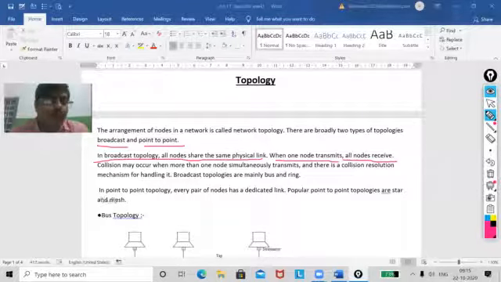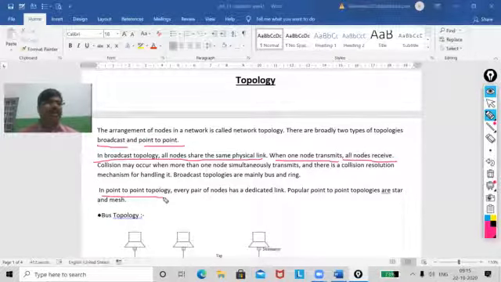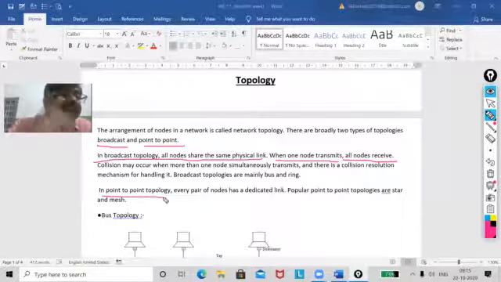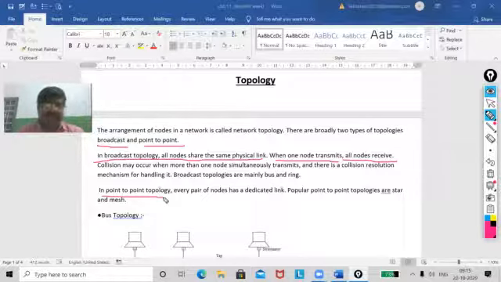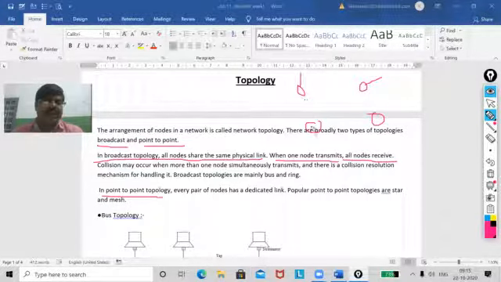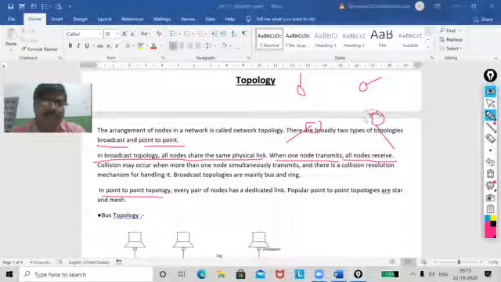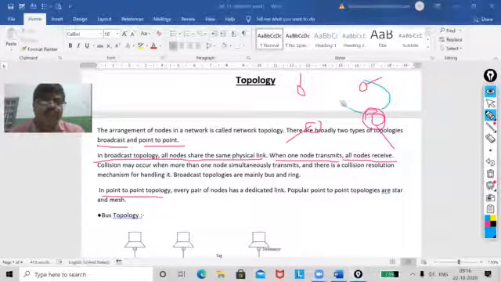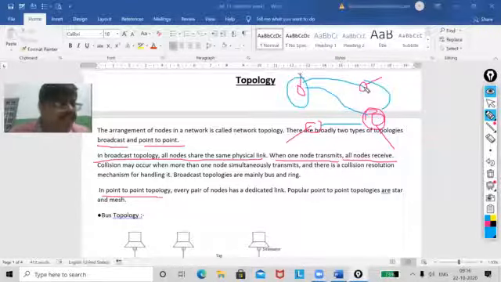Now, in point to point technology, each and every node can communicate with each other using a special dedicated link. That means if my PC is here, you are here, another one here, another one here, then this PC can connect to this one also, this one also, this one also. In the same way, this one can too. When I discuss mesh topology, you will understand everything.